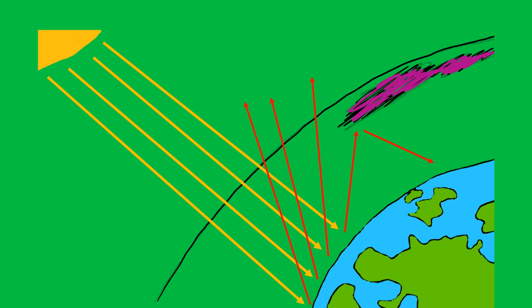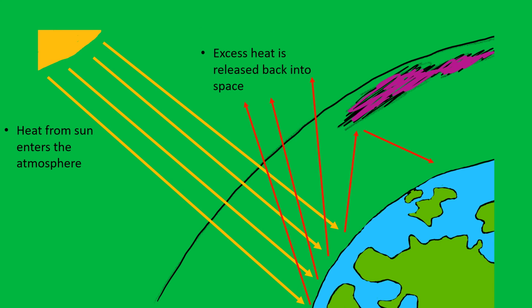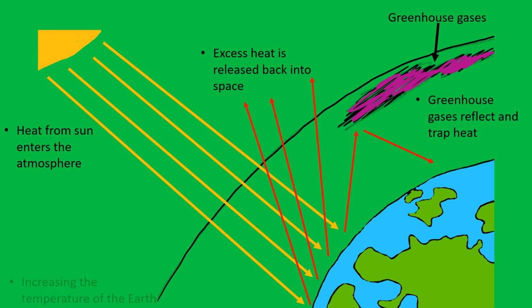This is a basic diagram showing how the greenhouse effect works. So the heat and energy from the sun travels through the atmosphere, lands on the sea and the land, and heats up the planet, keeping our planet nice and warm. The excess heat is then reflected back from the planet out through the atmosphere and into space. But the buildup of excess greenhouse gases means that some of this excess heat is reflected back down to the planet, and some is trapped in the atmosphere.